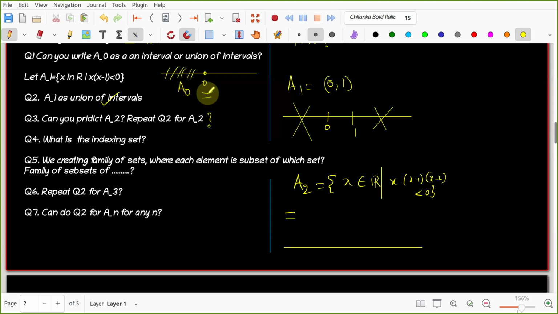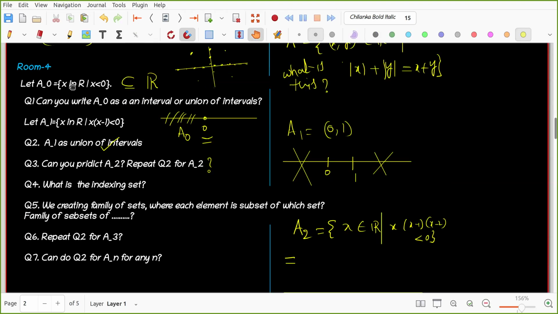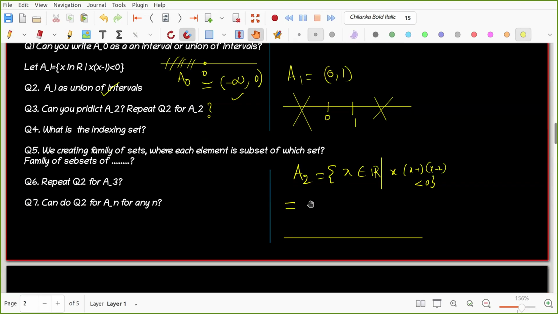But what is this? Okay, tell me. You tell me this, and then I can call Avani. What is A0? You remember A0 is all the points x belonging to R such that x is less than 0. Can I write A0 also in terms of intervals? What is A0? So the open interval minus infinity to 0. Wonderful. Here it is also open, right? Yes, sir. Yeah, it is good. Like that, here also I am asking, what is A2 equal to? Okay. Avani, can you now tell me what A2 is?